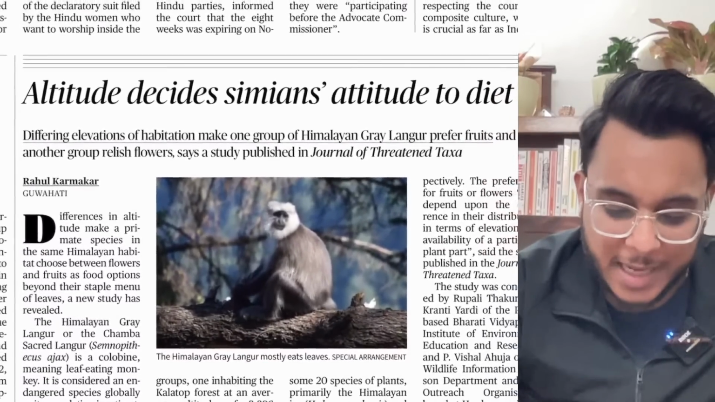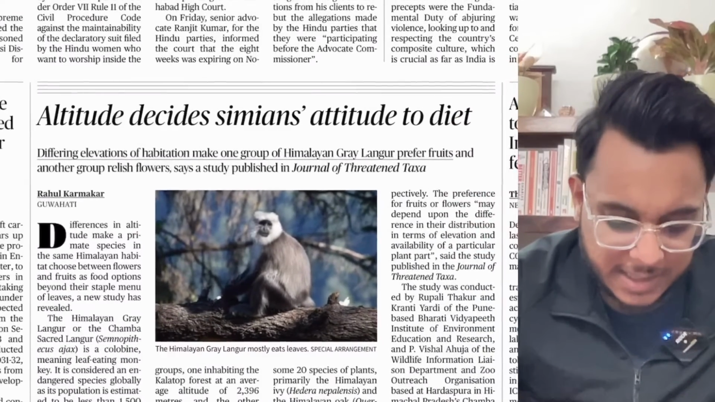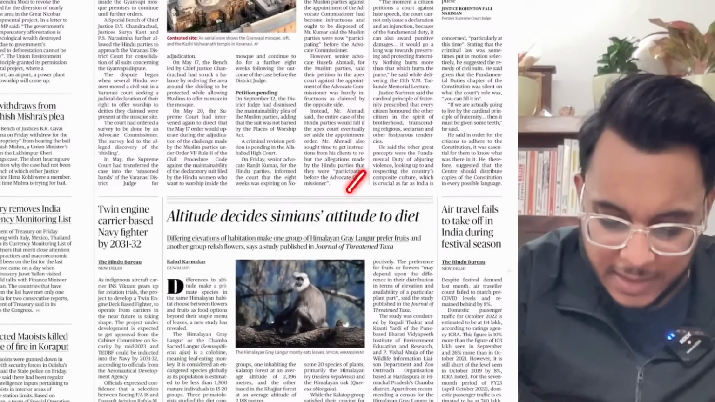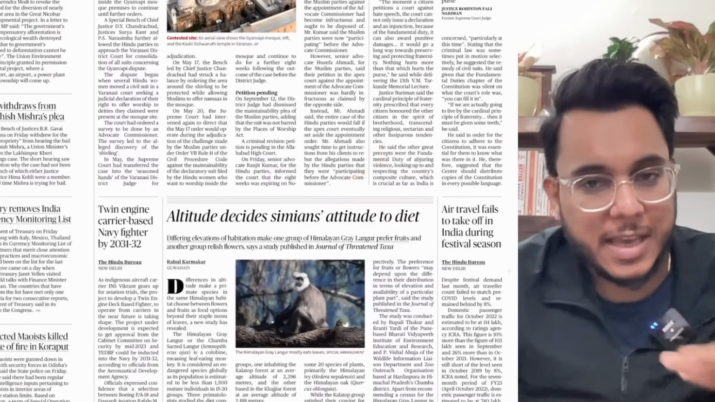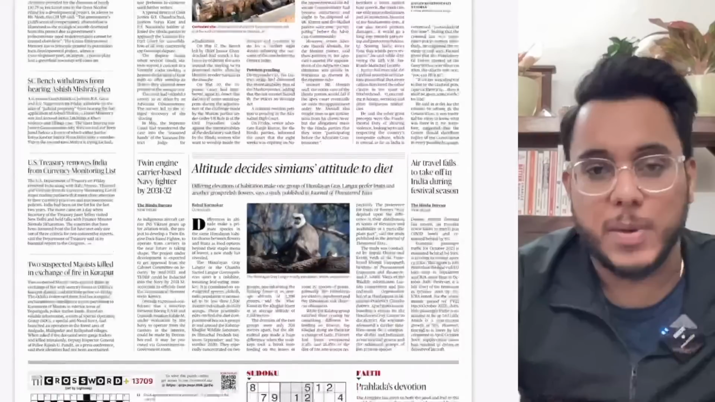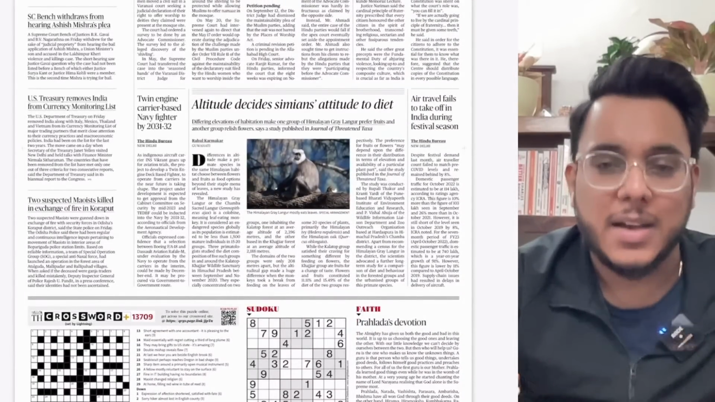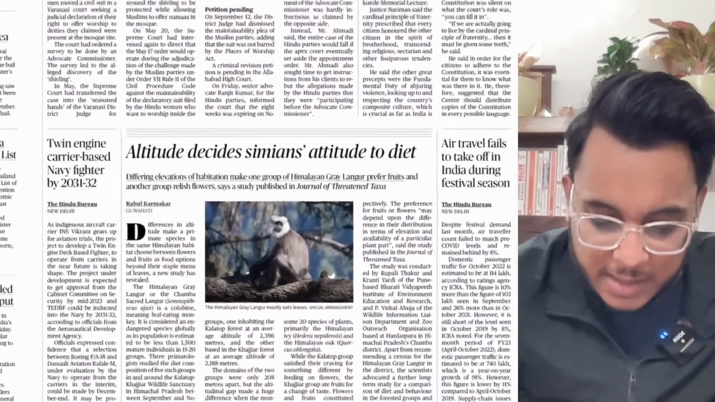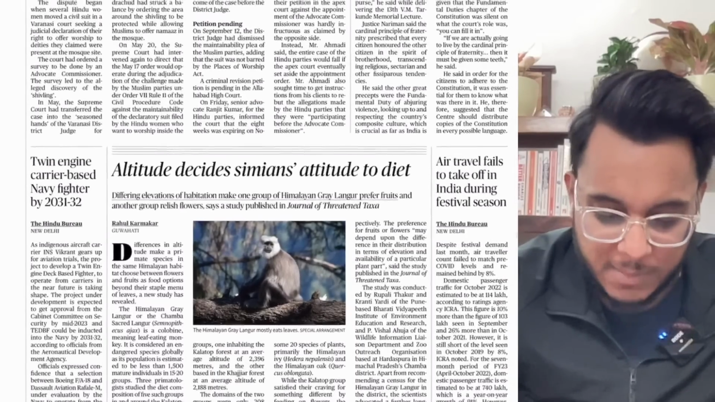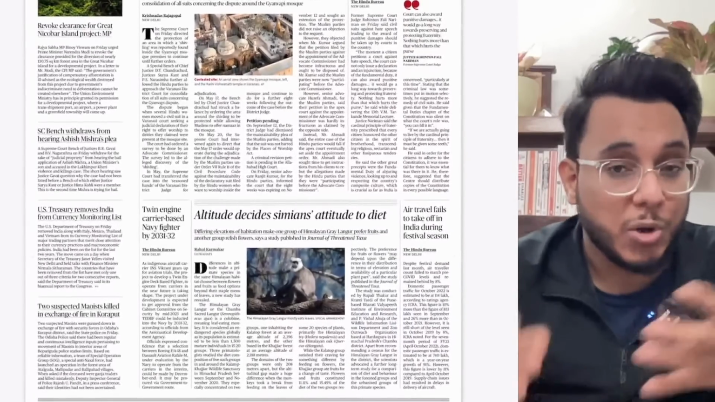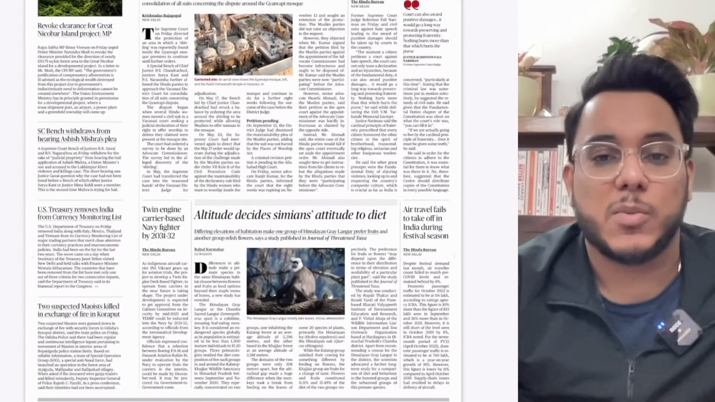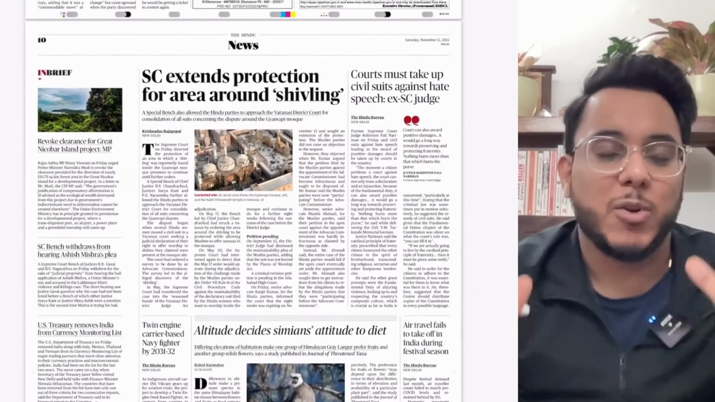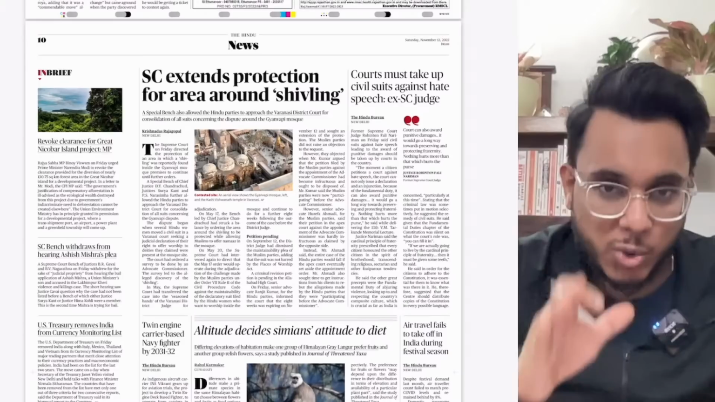Now guys, what has happened is there is a study that has been published, and the study is talking about the Himalayan grey langur. When their height changes, their food preference will change. Sometimes they will be consuming fruits, sometimes they will consume flowers. So whether they consume fruit or flower often depends on the height. Now basically understand these particular things, that at what height what animal is consuming what.